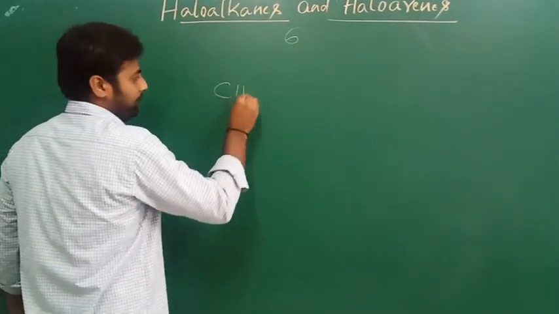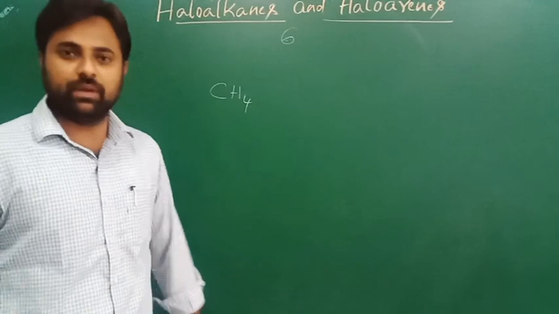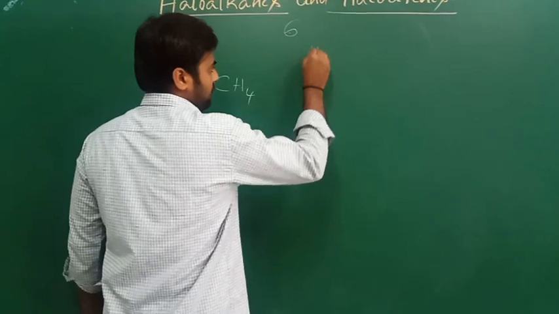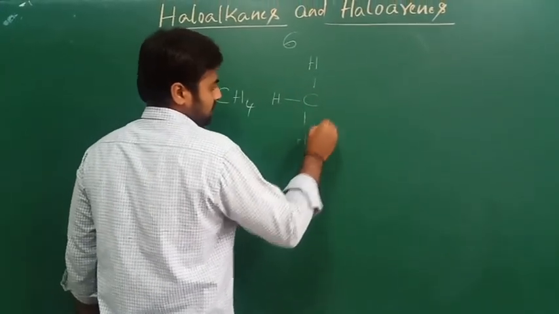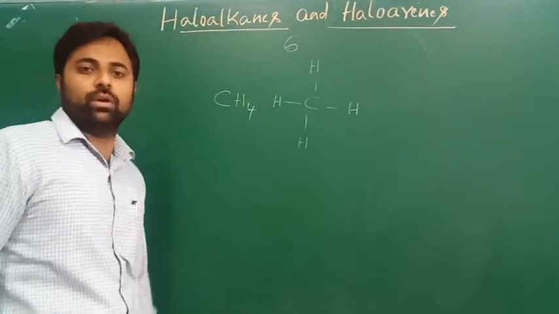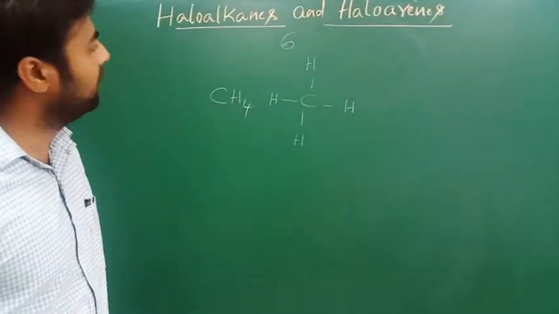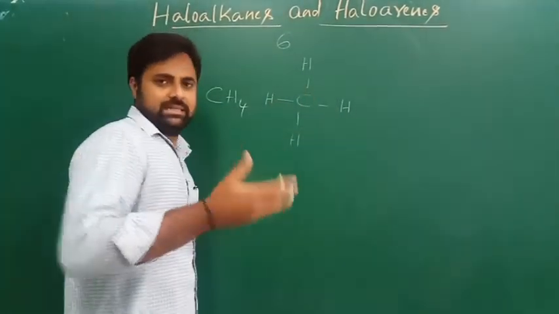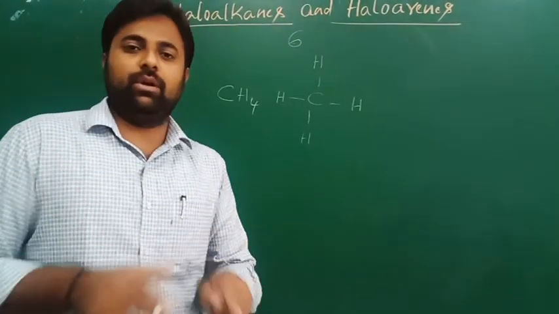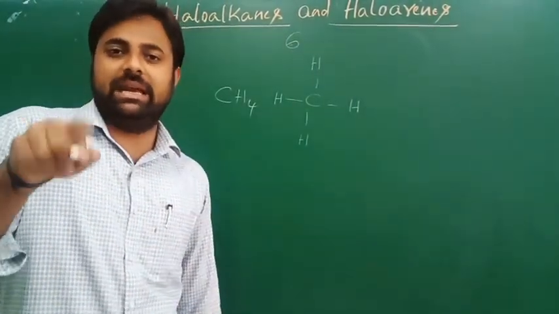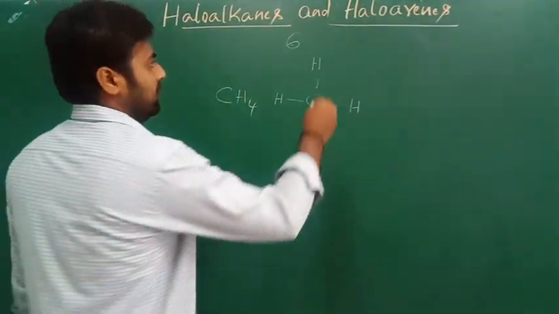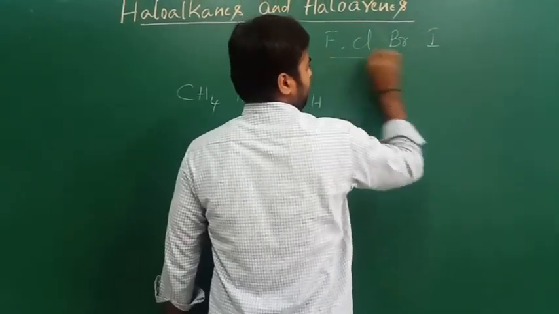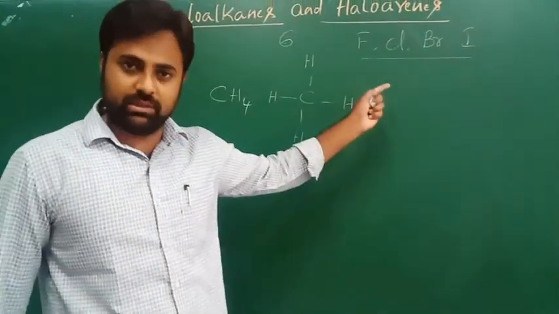Just consider methane. This is one of the hydrocarbons. It can be written like this: carbon containing 4 hydrogen atoms. It is a simple hydrocarbon. From this hydrocarbon, halogens, first of all, let us understand what halogens are. You have seen in the periodic table, group 17 elements are called halogens, such as fluorine, chlorine, bromine, and iodine. So these are the halogens.